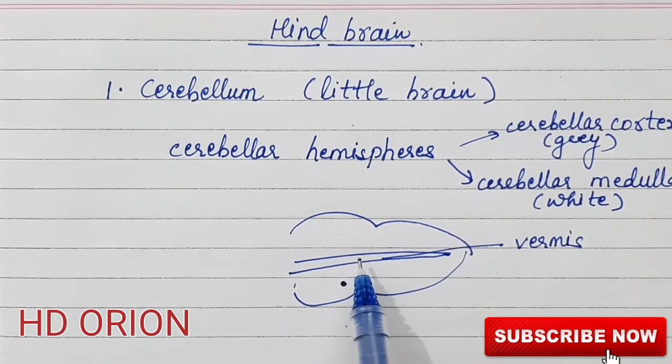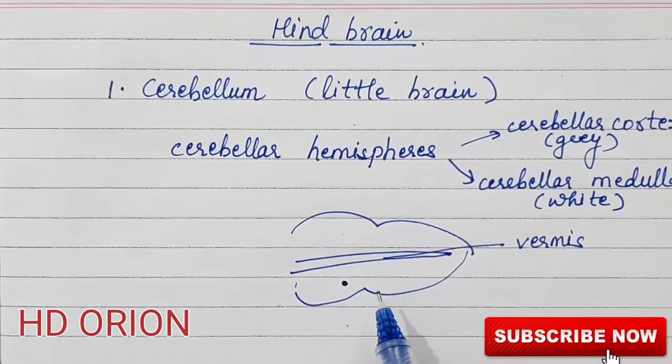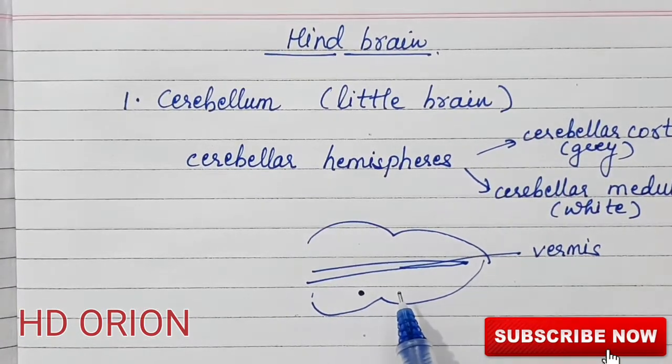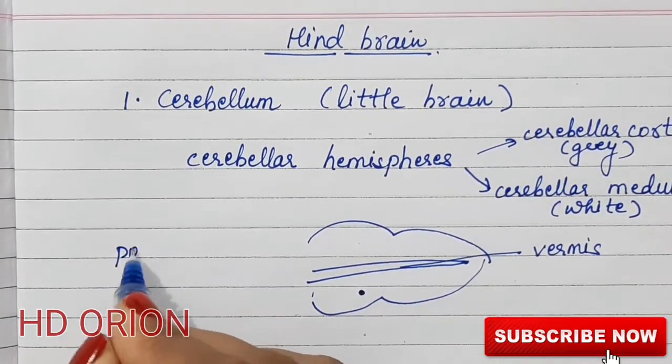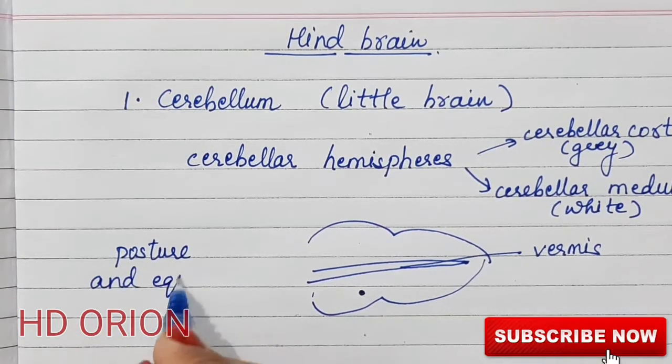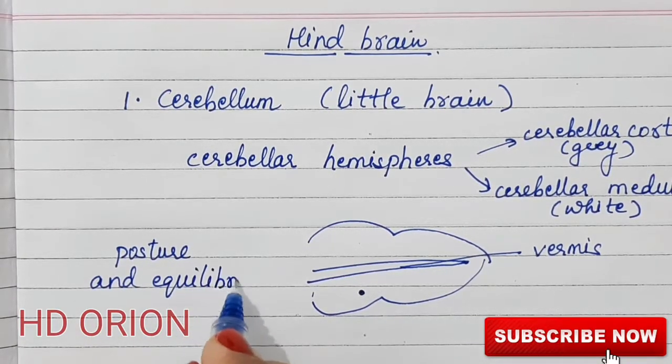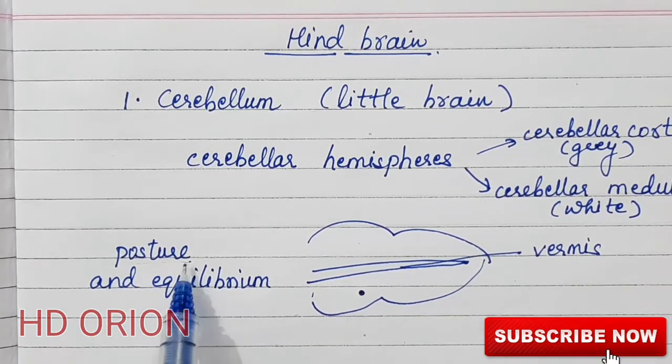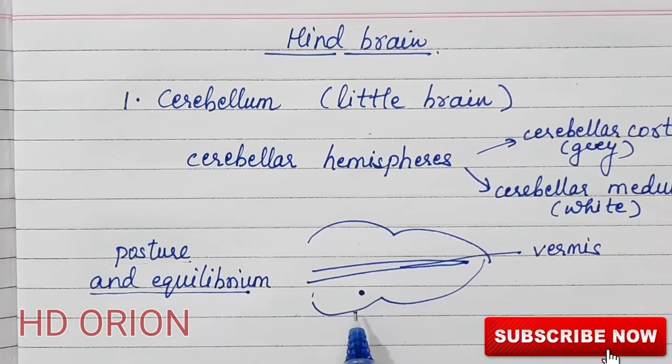Now this is present at the back side of the head, and this is mainly concerned with the posture and equilibrium of the body. So the coordination of all the muscles and maintaining the posture and equilibrium is by the cerebellum.